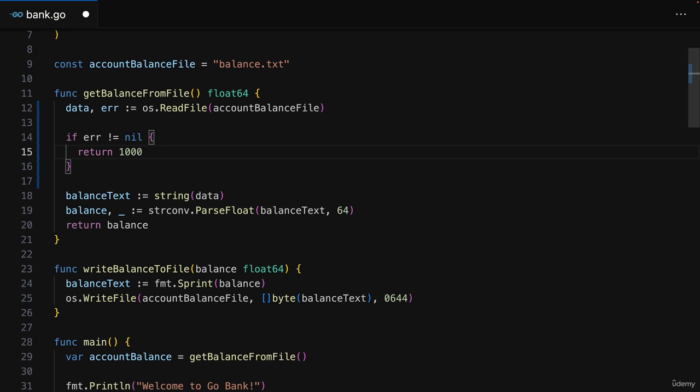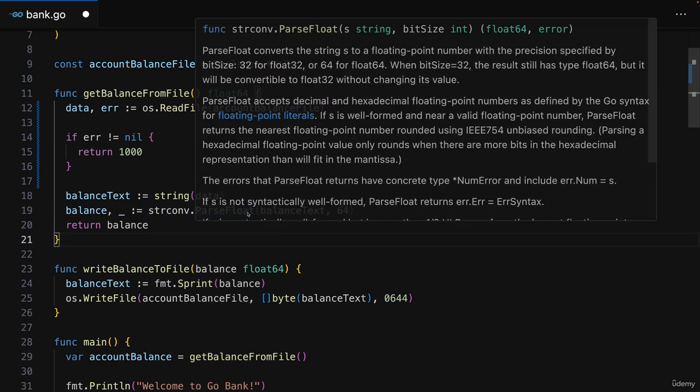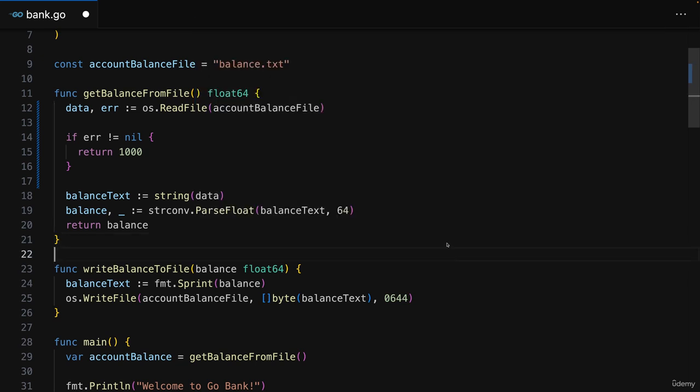You can also define any other logic you need. It's totally up to you. But that's how you can handle errors. And we can do the same thing down here for parse float. Because parse float can also yield an error. If converting the string to a float fails, for example, because it contains some text that simply can't be converted to a number. For example, the text hello can't really be converted to a number.